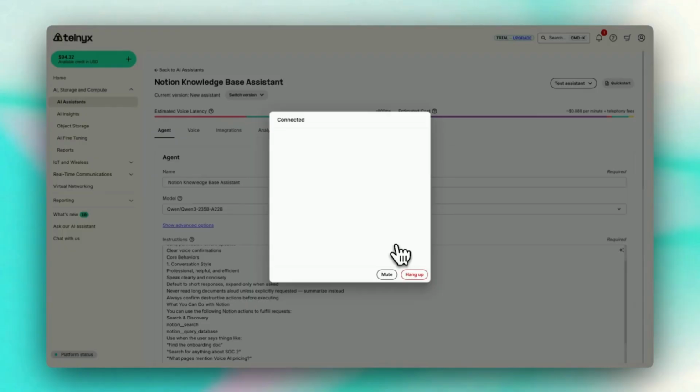Can you pull up our remote work policy? I want to check the rules about working from another location. I found the remote work policy. Here are the key points about working from another location.